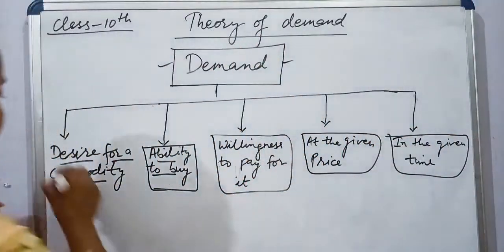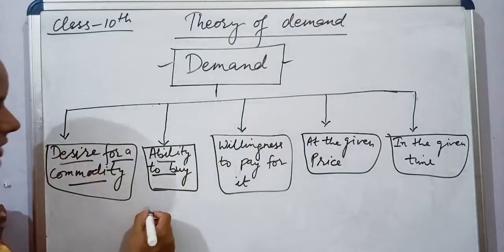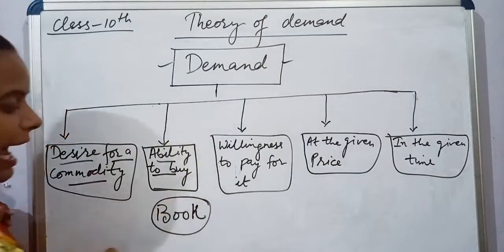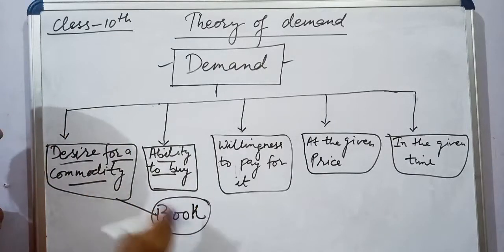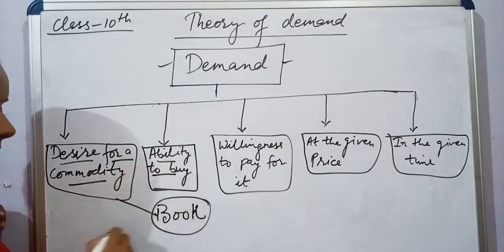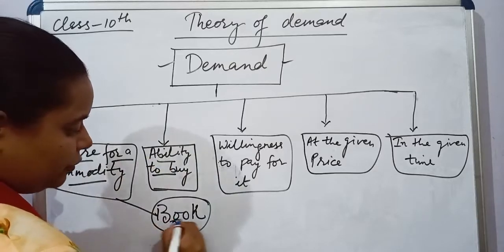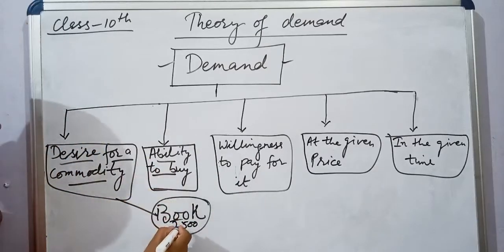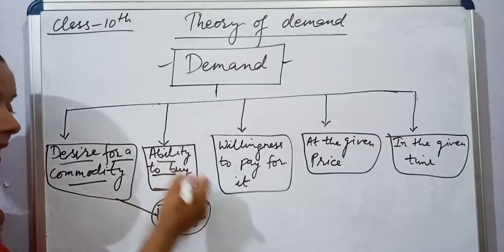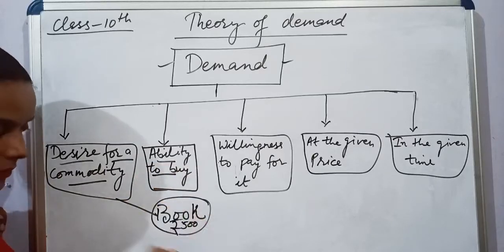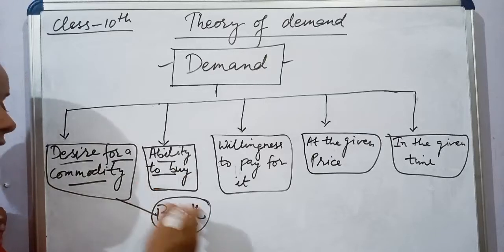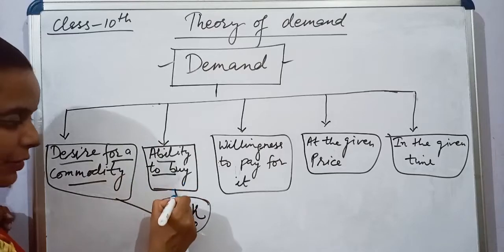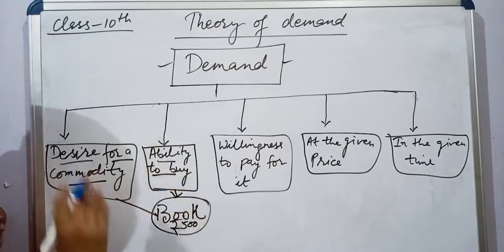For example, my desire is to purchase a book. I have a desire to purchase this particular book. Ability to pay: for example, this book costs 500 rupees. If I have 500 rupees, then I am able to pay the amount of this book. If I don't have 500 rupees, then I am not able to pay. Okay, I have 500 rupees, so I have the ability to buy it.